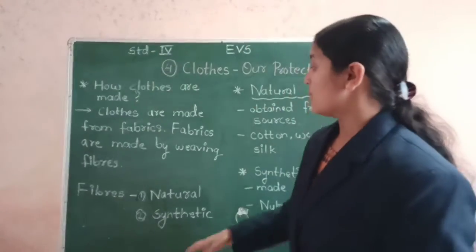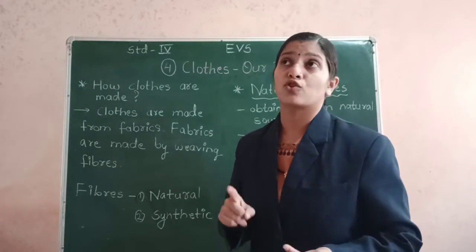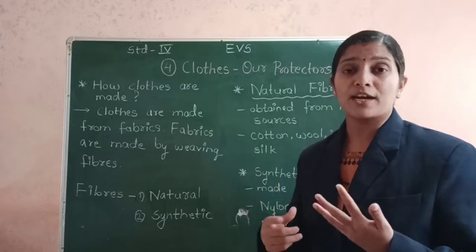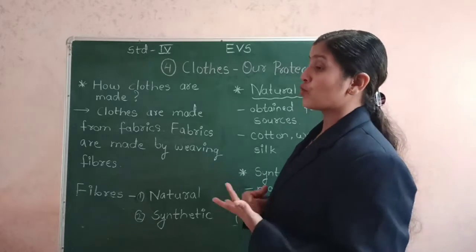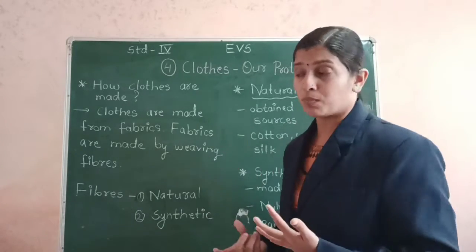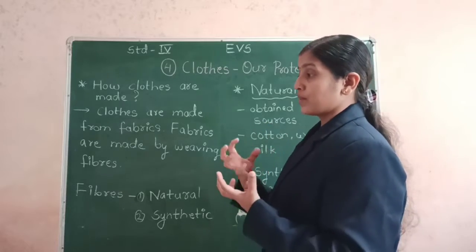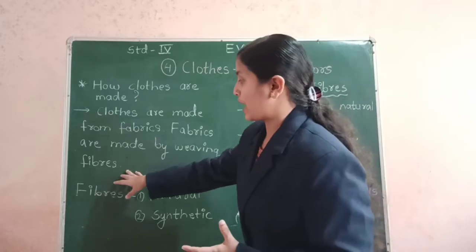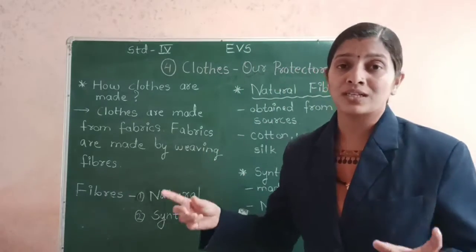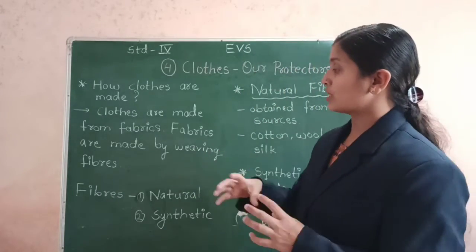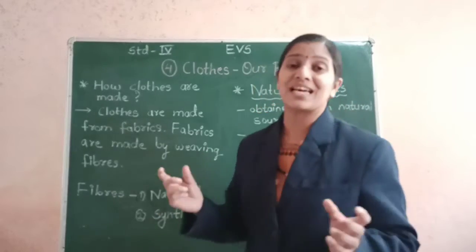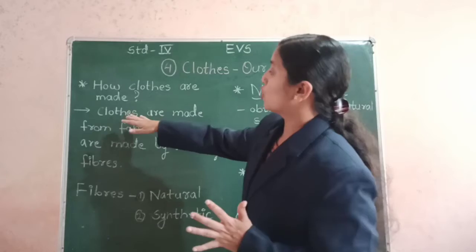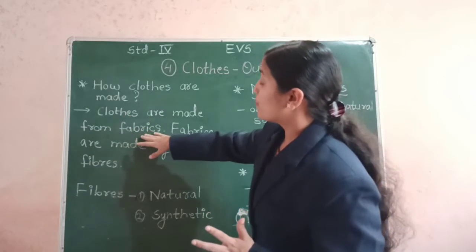So what happens? From the cotton plant, from the wool of the sheep, from the silk that we get from the silkworm, and also from the jute that we get from the jute plant, the product is collected and made into a fiber. Fiber means long threads, and these long threads are woven, that is they are interlocked into each other to make a cloth, to make a fabric.